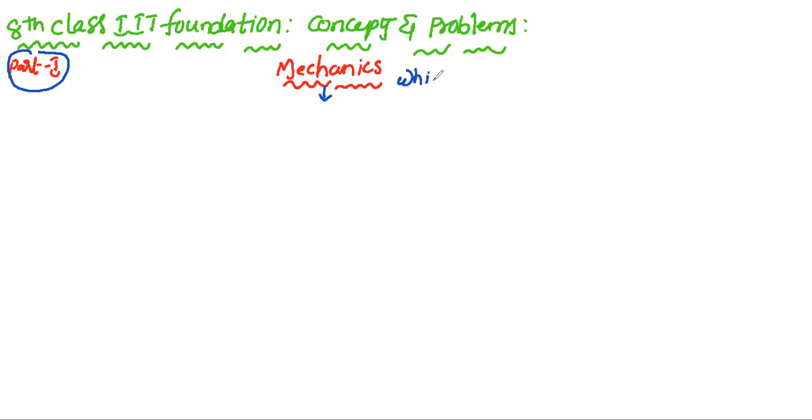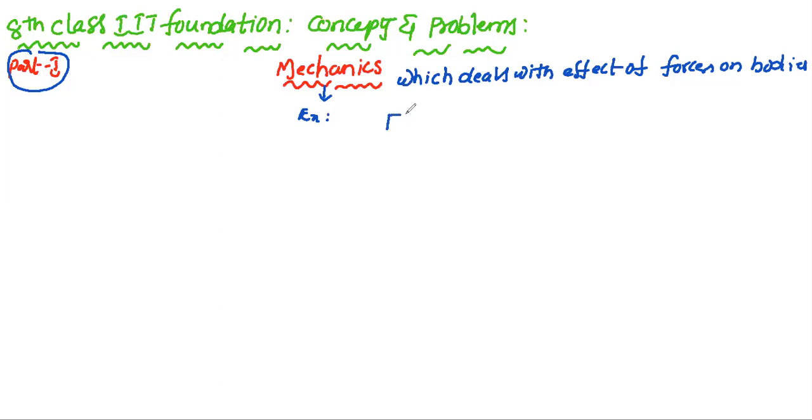Mechanics deals with the effect of forces on bodies. So what is meant by that? If you take the example, this is a block placed on a table.